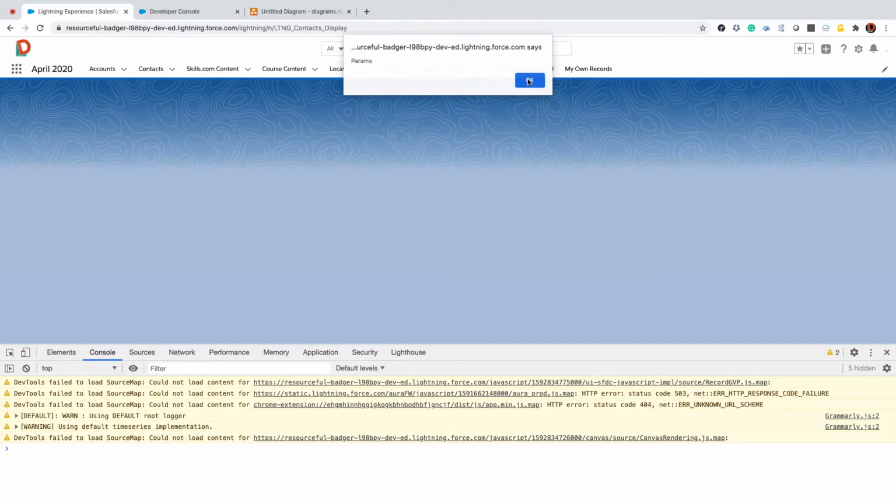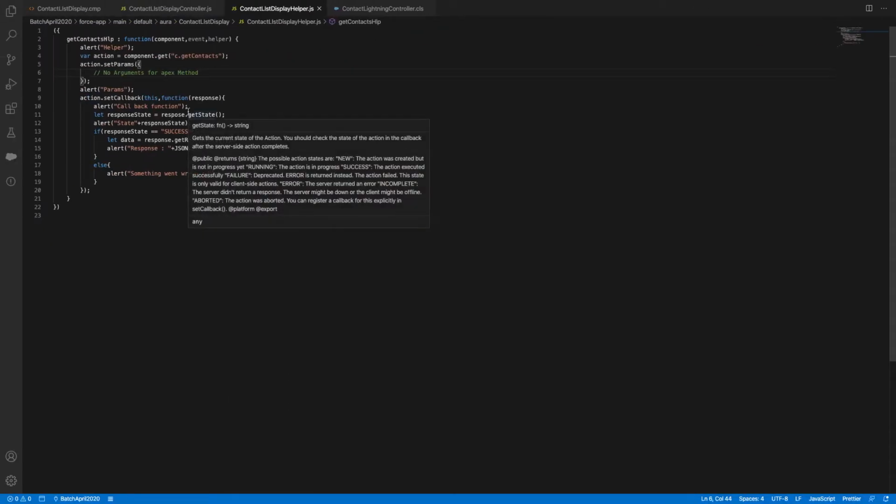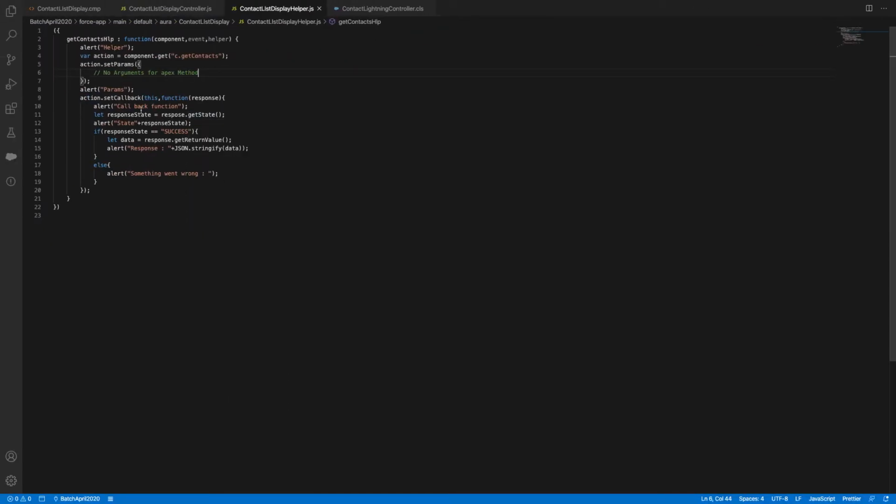Invoke, helper, params. It is going till params, and why is it not going into the setCallback function, this function response? Is something I'm doing wrong here? Callback, same case.